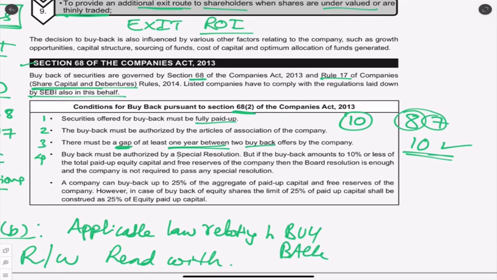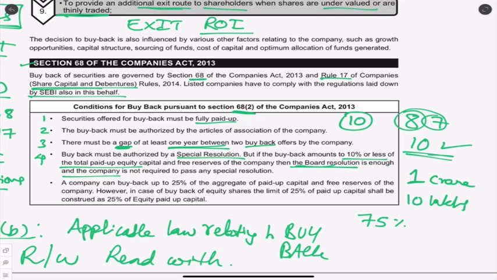See here. Buyback must be authorized by special resolution, that is 75% of shareholders present and voting. If it is 10% or less buyback, then a board resolution is enough. That means, let us say 1 crore is the capital and we want to buy back only 10 lakhs. We can do it by board resolution, as you can see here.